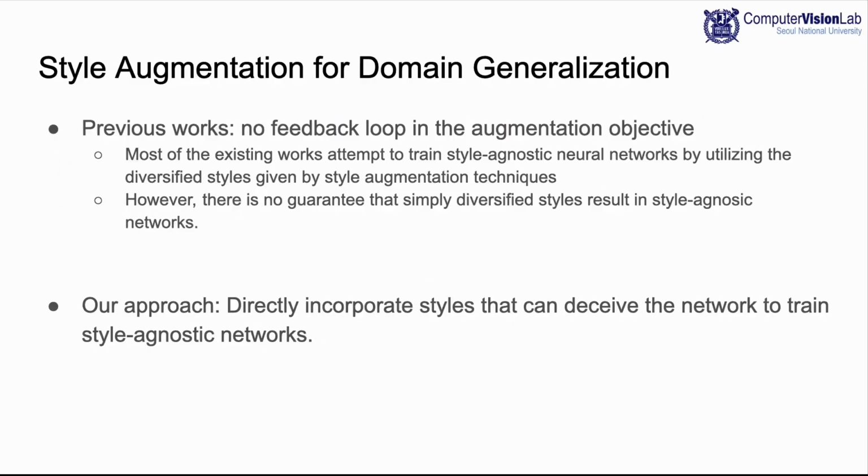Actually, there have been some works with similar motivation. With a similar motivation, existing works attempted to achieve domain generalization by incorporating diverse synthesized styles during training. However, there is no guarantee that diverse styles result in style-agnostic networks. Different from the existing works, we try to directly incorporate styles that make the network far from style-agnostic in training time, which means styles that can disturb the network outputs.